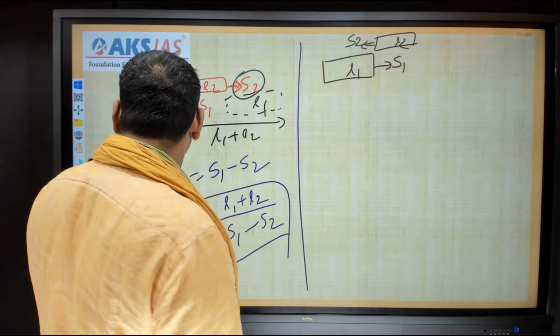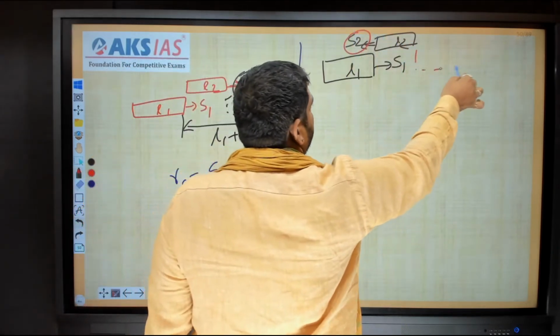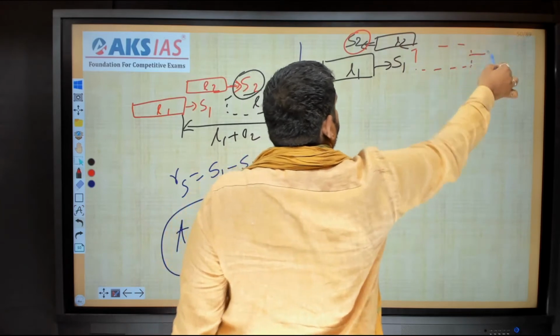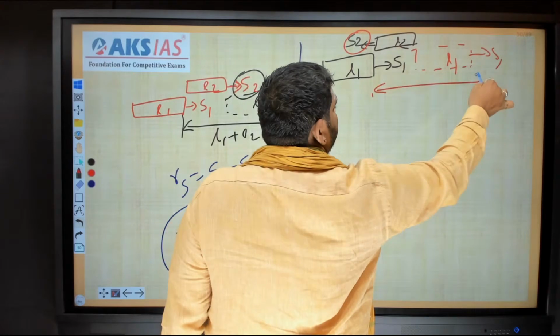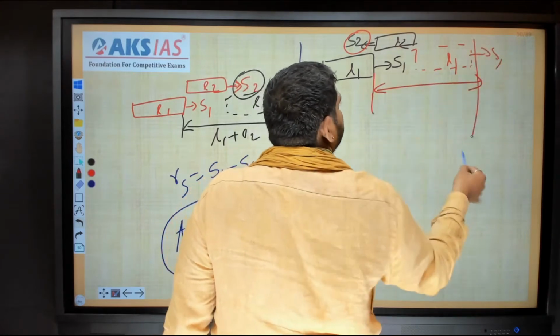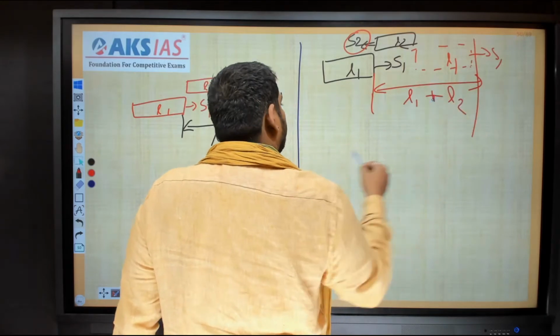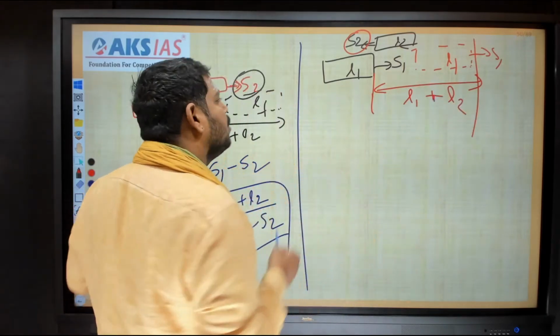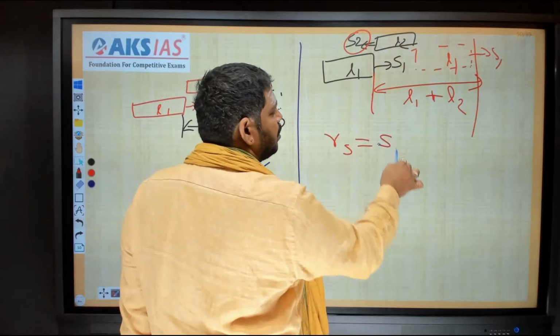Sir, again both the objects are in motion. I am keeping one object at rest. Then the other has to come like this, the first train has to come like this, right? Then the crossing is over. So how much distance it has to travel is nothing but L1 plus L2. No change, sir. And both the objects are moving in the opposite direction, right?